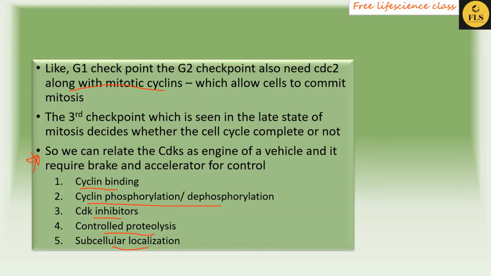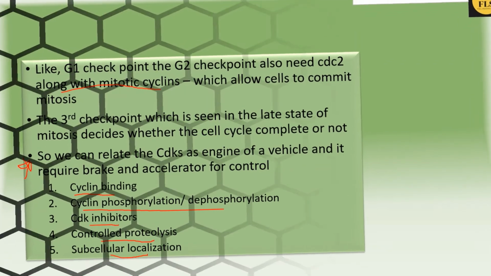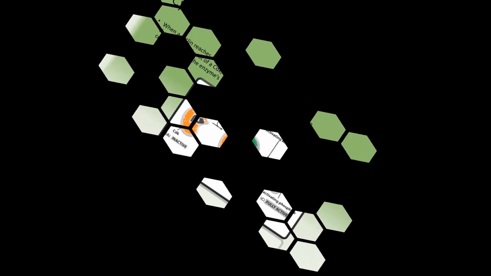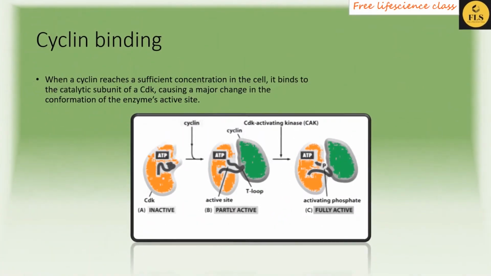About cyclin binding. When a cyclin reaches a sufficient concentration in the cell, it binds to the catalytic subunit of a CDK, causing a major change in the conformation of the enzyme's active site. So the first step is the cyclin binding to the CDK for CDK activation.